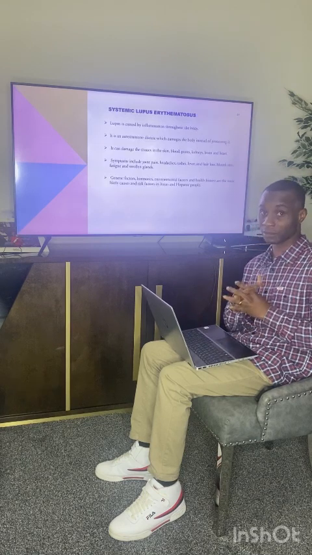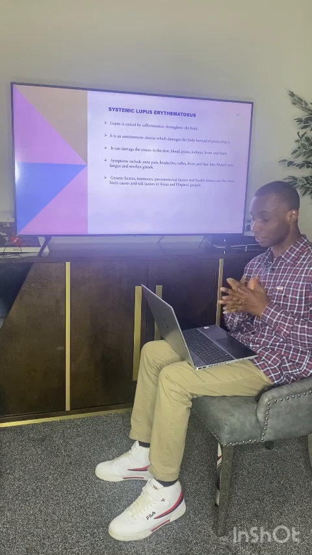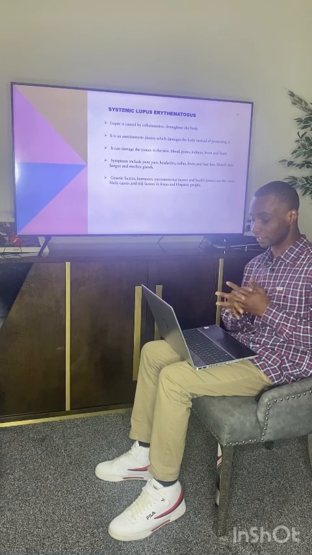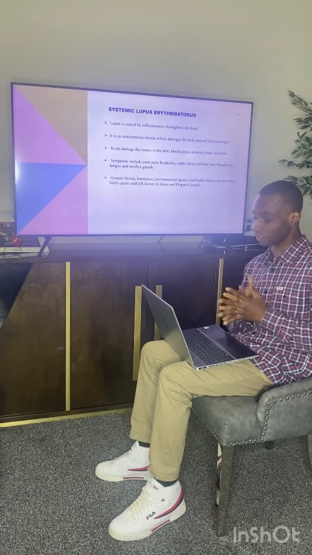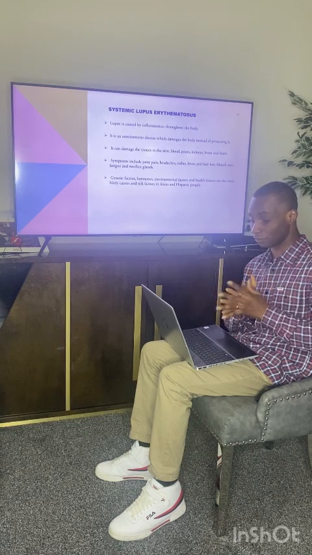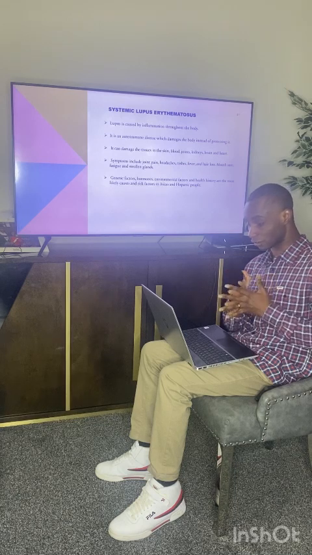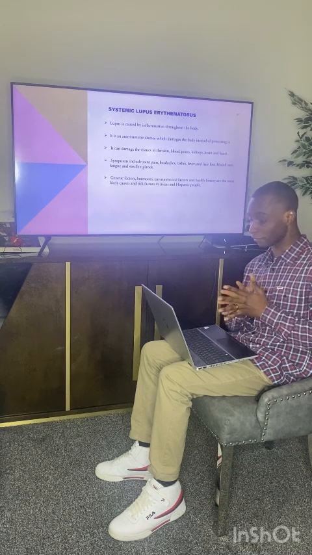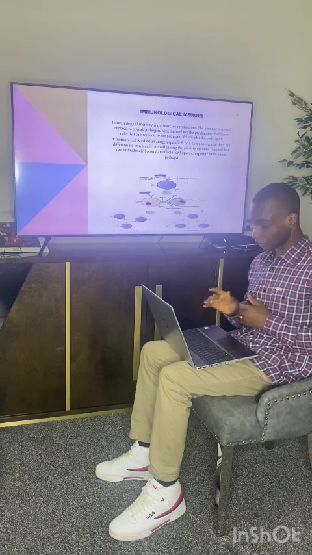Systemic lupus erythematosus. Lupus is caused by inflammation throughout the body. It is an autoimmune disease which damages the body instead of protecting it. It can damage the tissue, skin, blood, joints, kidney, brain, and heart. Its symptoms include headache, rash, fever, hair loss, mouth sores, fatigue, and swollen glands. Genetic factors, hormones, environmental factors, and health history are likely the causes of lupus.